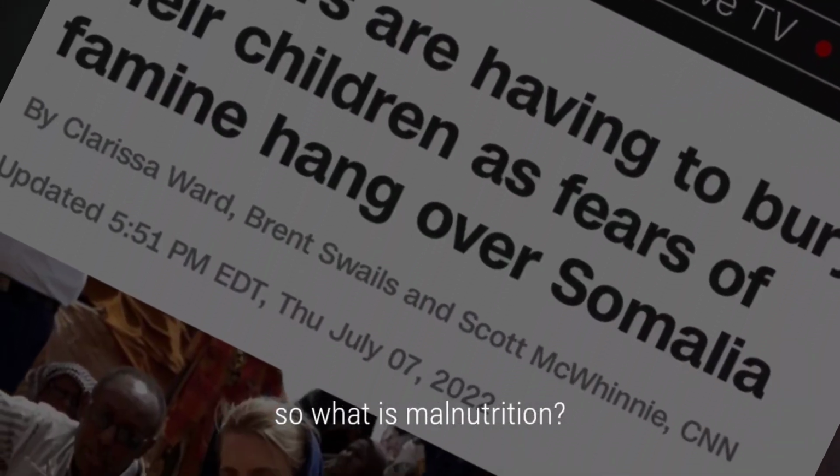It is not just about the weight, but it goes beyond that. The United Nations Children's Fund says one child. So what is malnutrition?